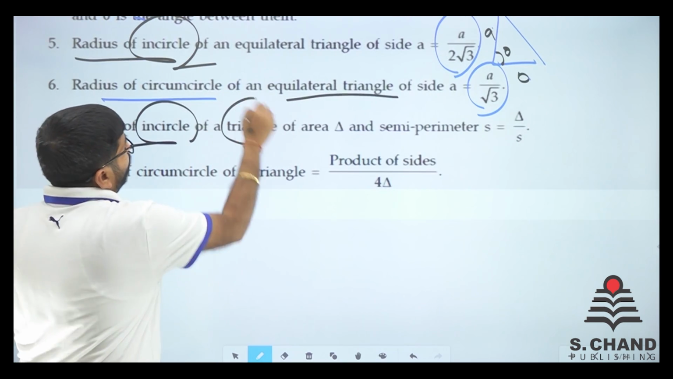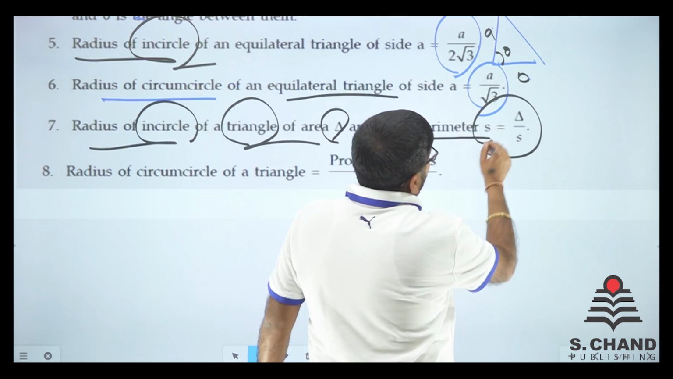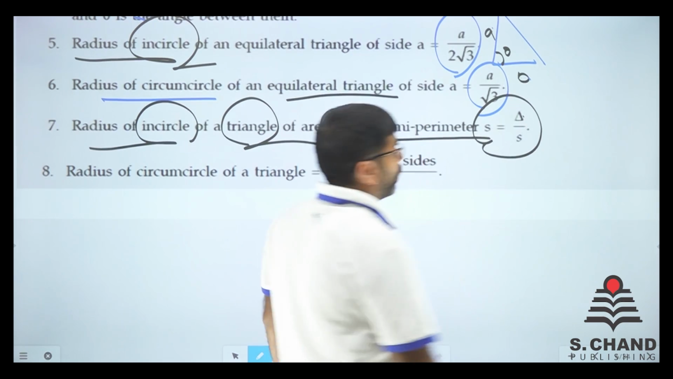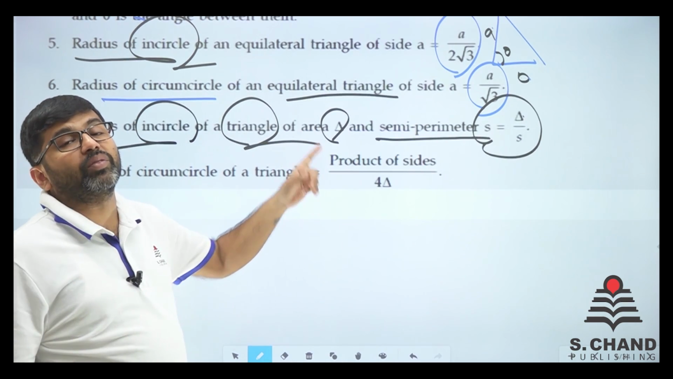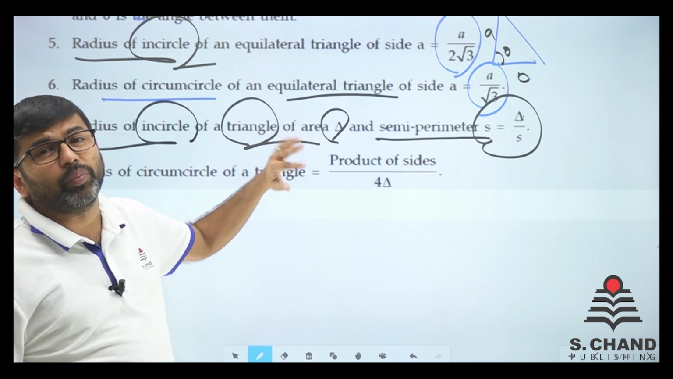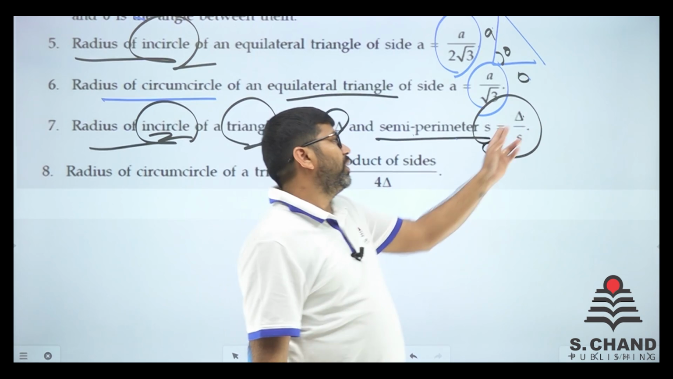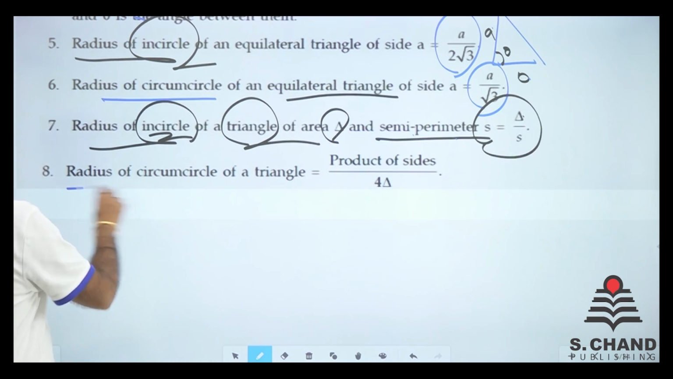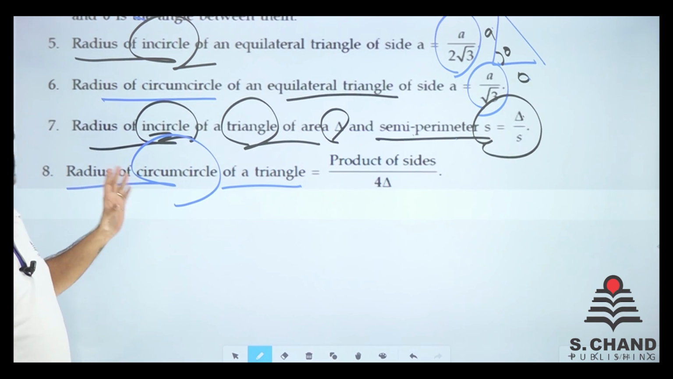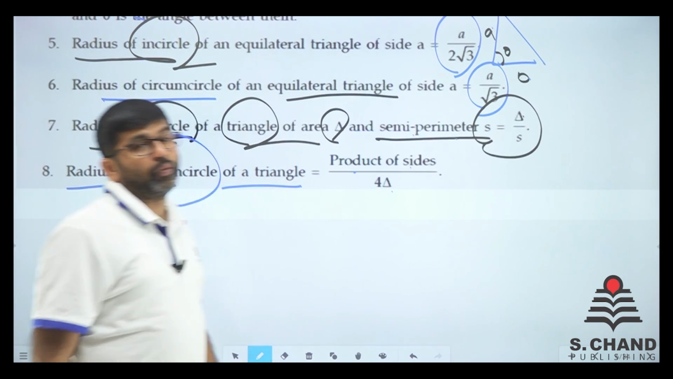Radius of the incircle of a triangle, given the area and semi-perimeter. The radius of the incircle is delta by S. Semi-perimeter is half of A plus B plus C and area is whatever the area is. So the radius of the incircle of any triangle is area by semi-perimeter. Radius of the circumcircle of any triangle, not the equilateral, any triangle: the radius will be the product of the sides divided by 4 times area.